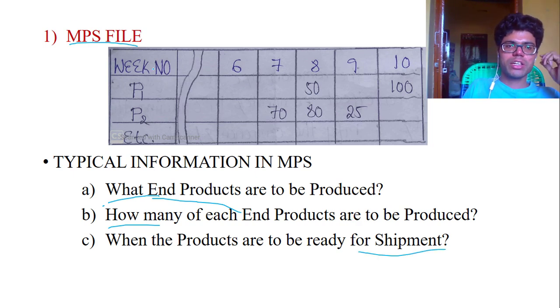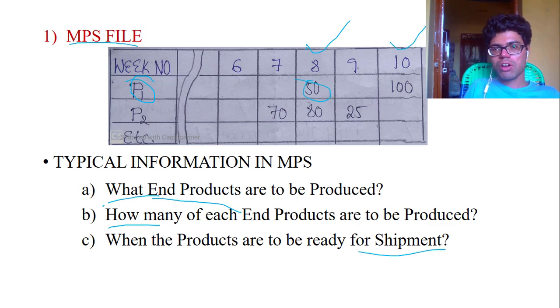For example, for manufacturing a product P1, it can be done at the 8th week with around 50 products, and at the 10th week we have to manufacture around 100 products. Next, for P2, at the 7th week we have to manufacture 70 products, at the 8th week 80 products, and at the end of the 9th week 25. This is related to the master production schedule.